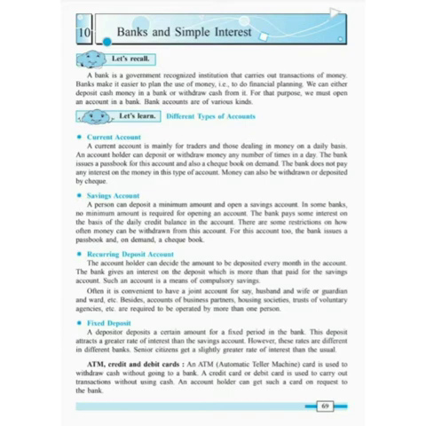And the last one is ATM, credit and debit card. What is the full form of ATM? ATM means automatic teller machine. The card is used to withdraw cash without going to a bank. A credit card or debit card is used to carry out transactions without using cash. An account holder can get such a card on request to the bank. A passbook is issued for a saving account and a recurring deposit account. Understood students? So let's start our exercise.